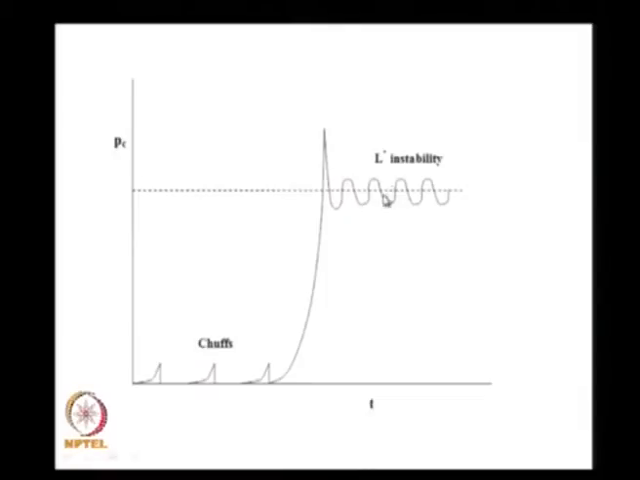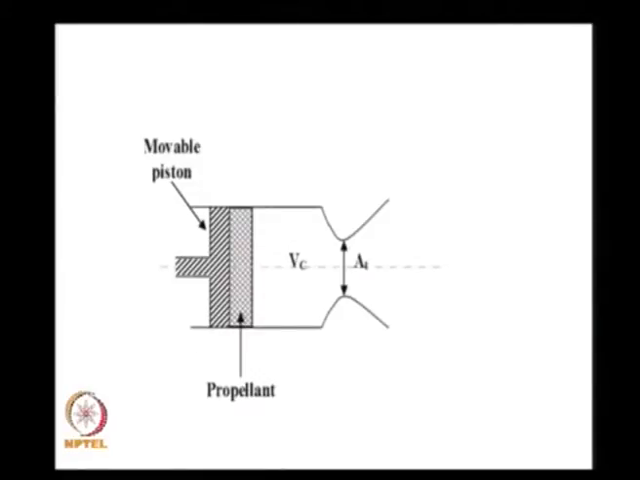This will help us differentiate between L star instability and chuffs, which are essentially due to an ignition phenomenon, not a good ignition, whereas L star instability comes because of the competition between the chemical reaction time and residence time. When the time is large and you have these reflexes from the propellant absorbing energy and getting delayed, that is where you get the L star instability.